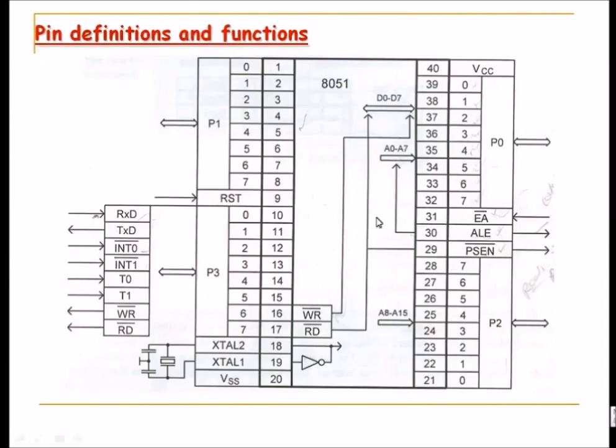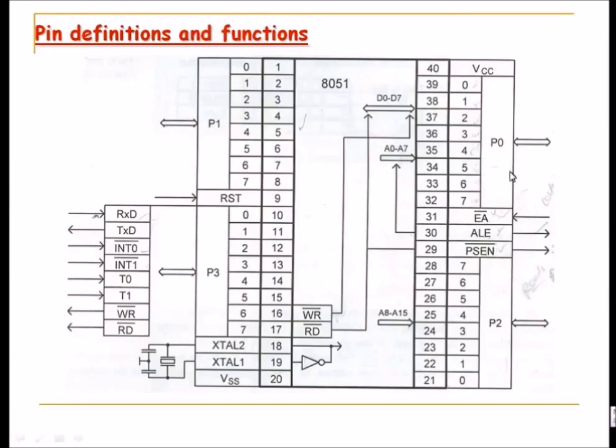So there is a lot of connection here. We'll first try to understand port 0 and port 2, because port 0 and port 2 are used for external memory interfacing. Let's say the internal memory is not sufficient to meet your requirements, then port 0 and port 2 are something that you will have to sacrifice.